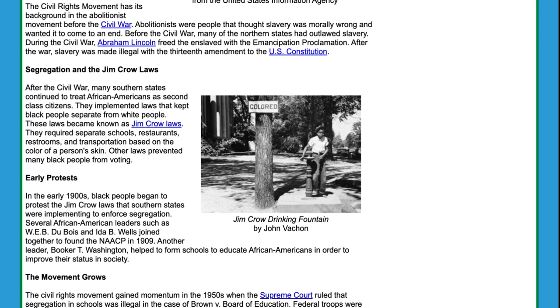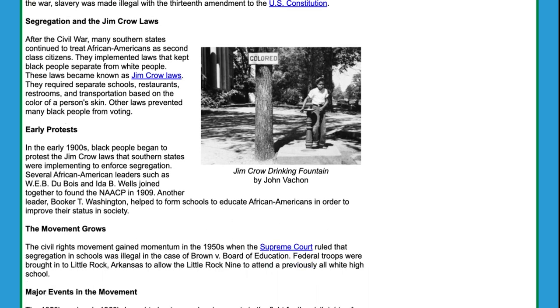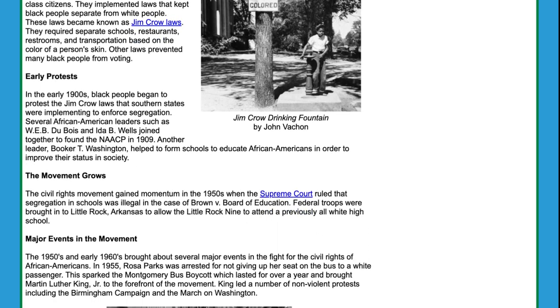Early protests. In the early 1900s, black people began to protest the Jim Crow laws that southern states were implementing to enforce segregation. Several African American leaders such as W.E.B. Du Bois and Ida B. Wells joined together to found the NAACP in 1909. Another leader, Booker T. Washington, helped to form schools to educate African Americans in order to improve their status in society.